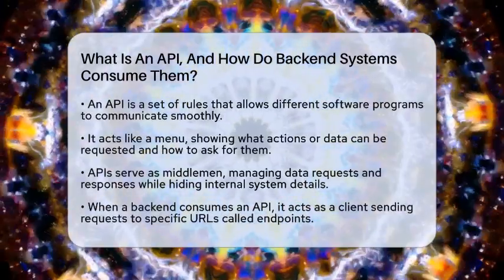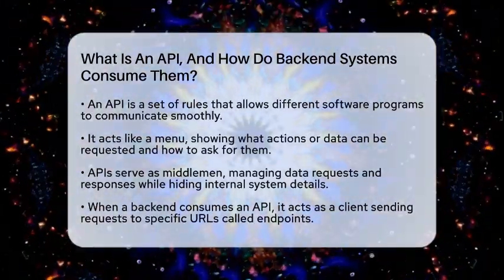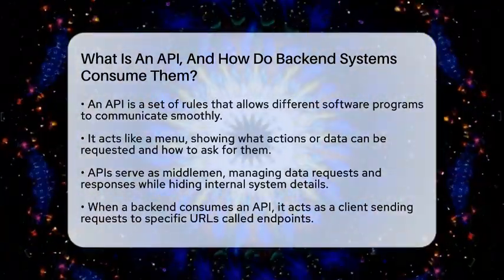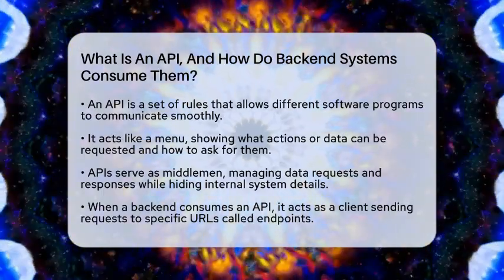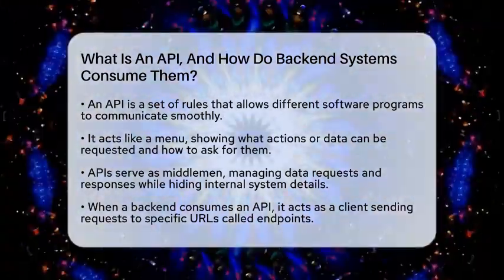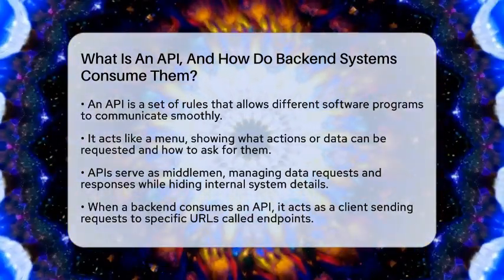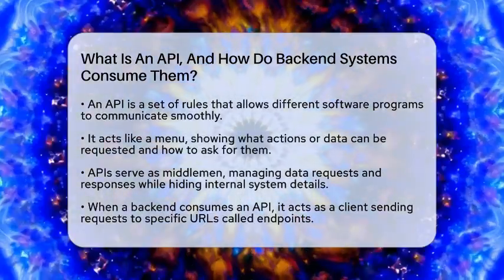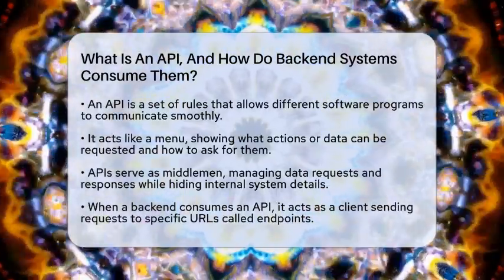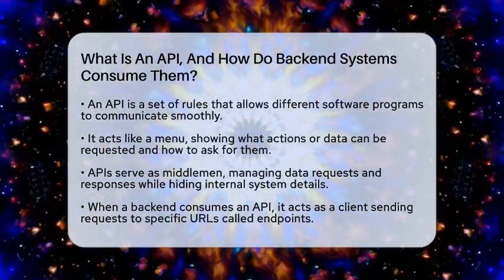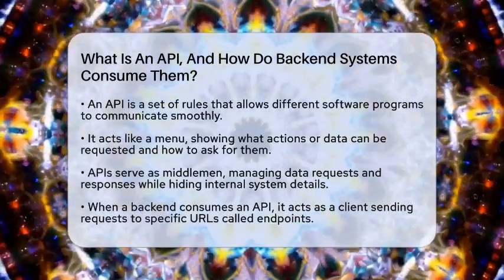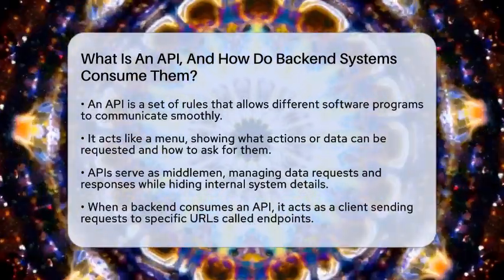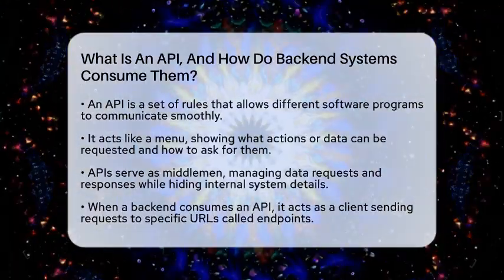It's a set of rules and protocols that lets different software programs talk to each other smoothly. Think of it as a menu that tells you what dishes you can order and how to ask for them. APIs act as middlemen that define how requests for data or actions should be made and how responses are sent back. They keep things simple and secure by hiding the internal details of how a system works. This way, developers can focus on building features without worrying about the complex inner workings of other systems.